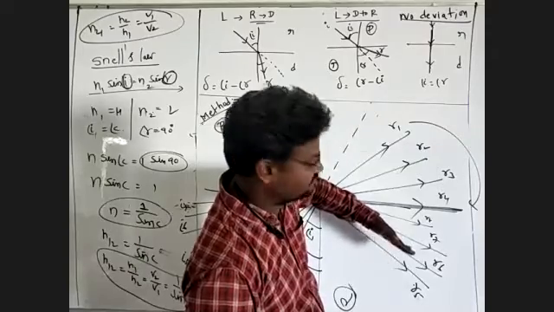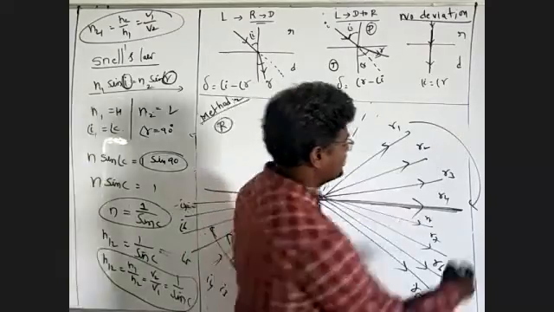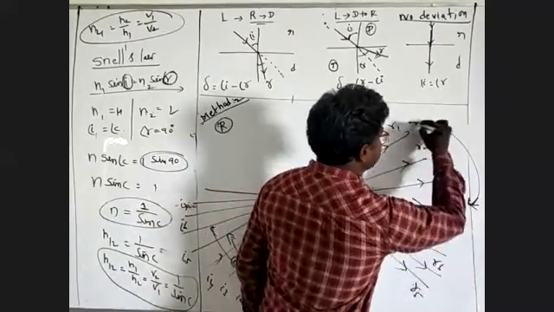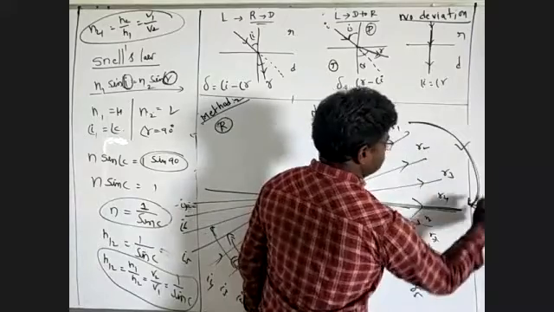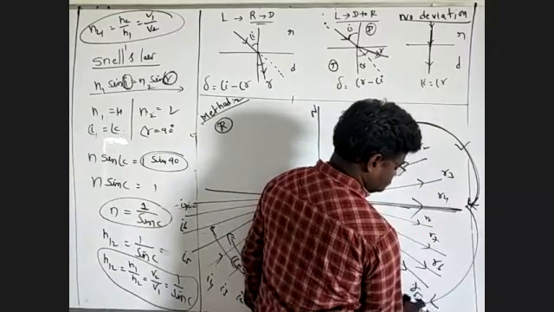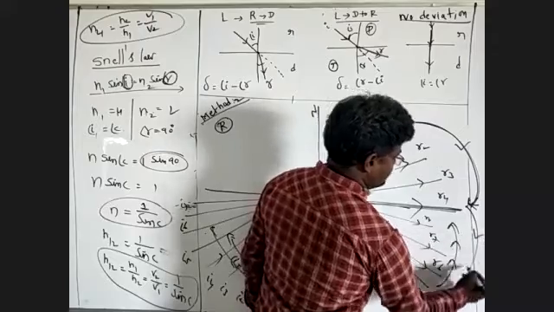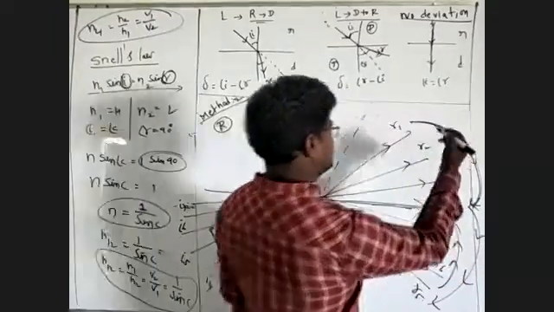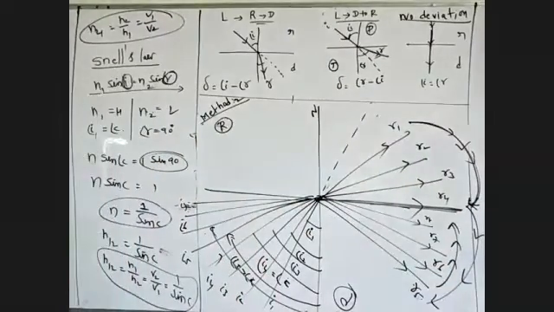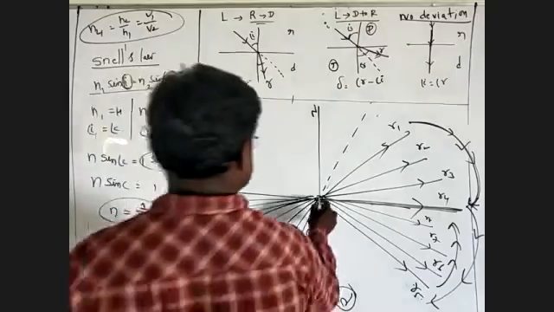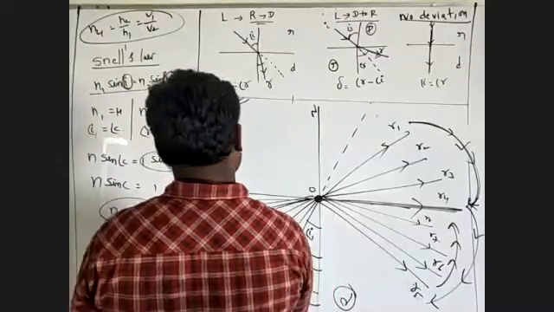This line is shifting like this, like this. Now this is shifting like this. Shifting like this. That is total internal reflection. Total internal reflection takes place. This is the second method. This is the point of fixation.